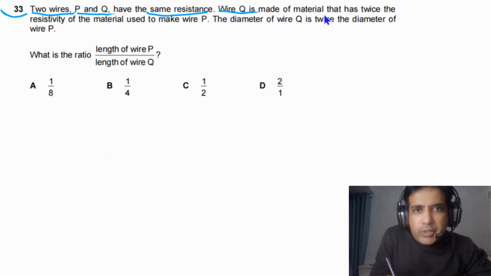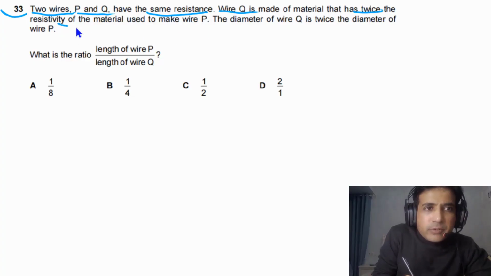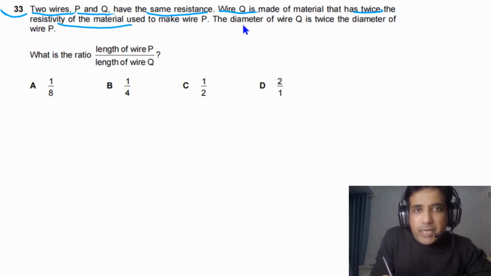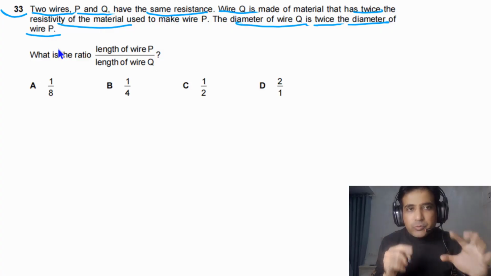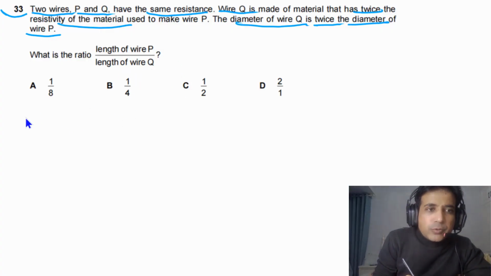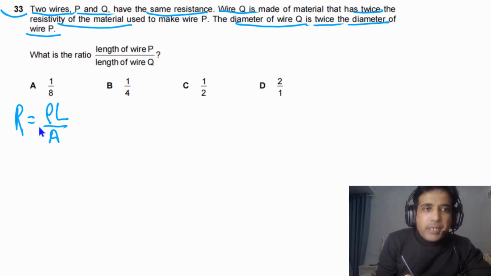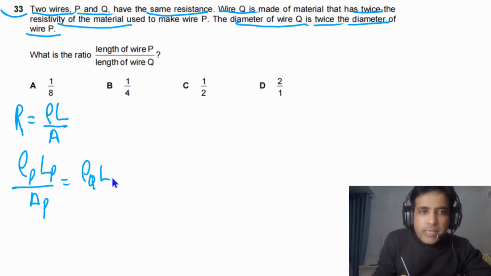Wire Q is made of a material that has twice the resistivity of the material used to make wire P. The diameter of wire Q is twice the diameter of wire P, and we need to find the ratio between the length of wire P and the length of wire Q. The best way to start is to say R is equal to rho L by A. They have the same resistance, so we can write rho P times LP over AP equal to rho Q times LQ divided by AQ, because these two are equal.